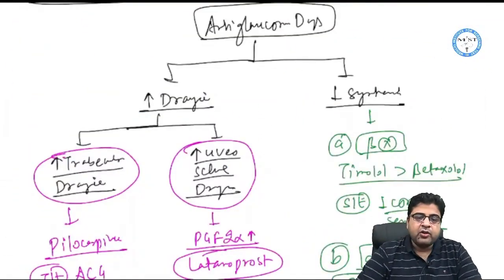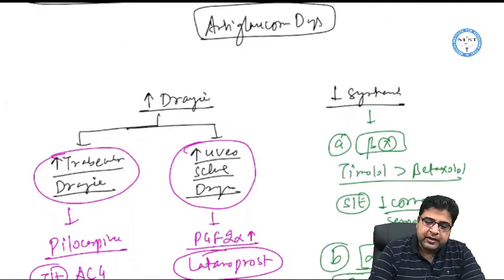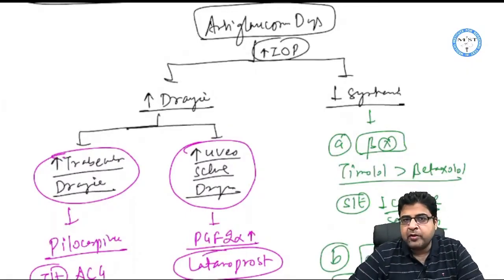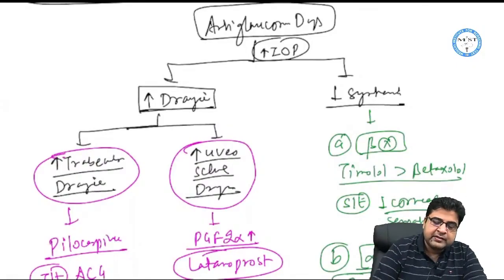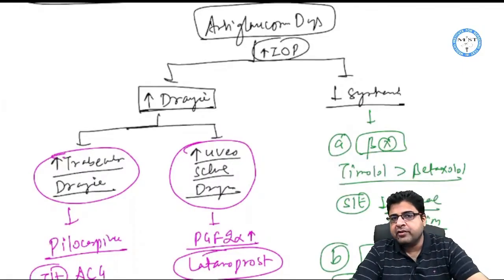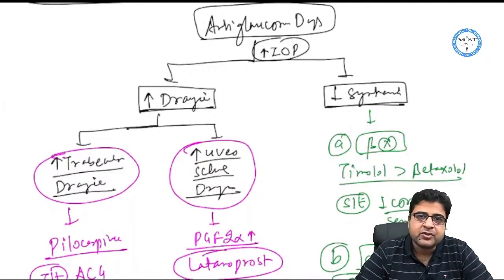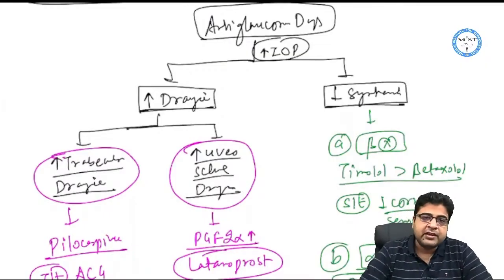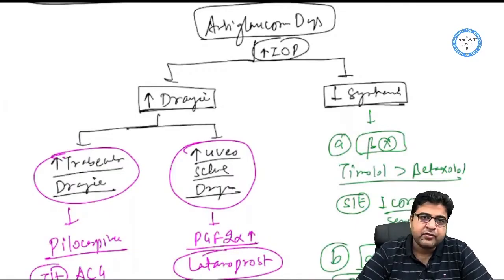Anti-glaucoma drugs. Whenever we have to treat glaucoma, in a glaucoma patient the aqueous humor or intraocular pressure is very high. We can reduce this intraocular pressure by two methods: we have some drugs which can increase the drainage of aqueous humor, or some drugs which can reduce the synthesis of aqueous humor.